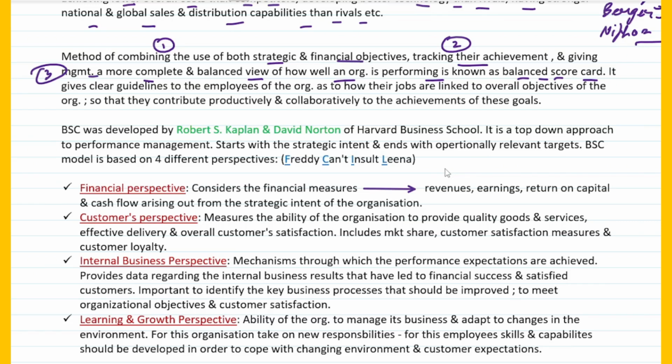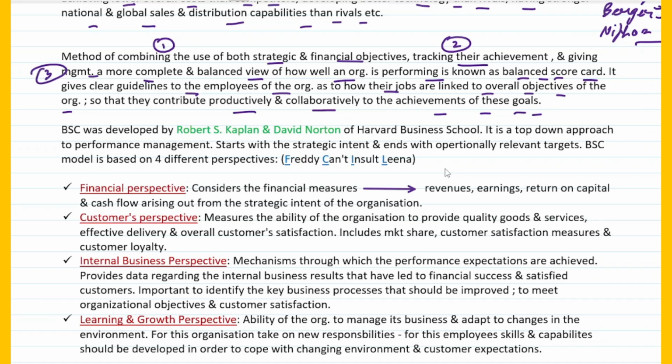Okay, it gives clear guidelines to the employees of the organization as to how their jobs are linked to the overall objectives of the organization. So basically it gives a framework or guideline to the employees on how they are supposed to perform with respect to the overall objective of the organization. They can contribute productively and collaboratively to the achievement of these goals. So they can be more productive, and they can work together, that is collaboratively, for the achievement of the organizational goals. Right? Okay.